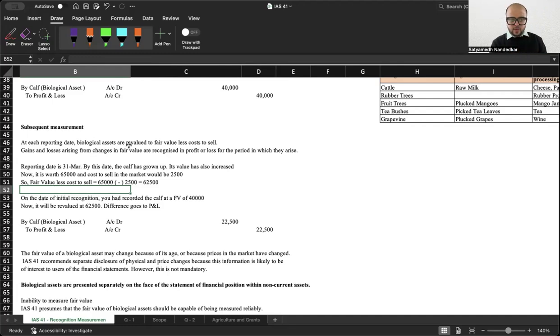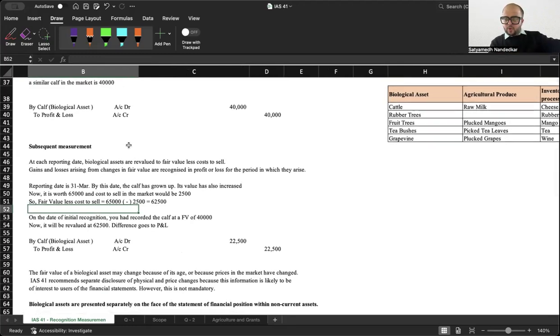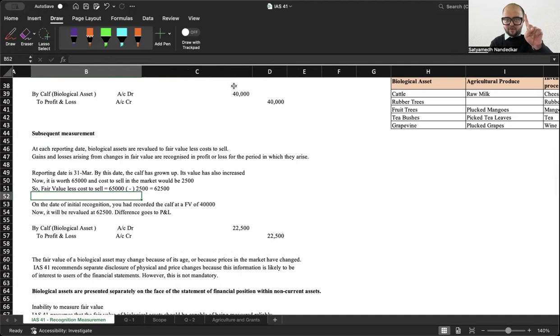How is the subsequent measurement done at each reporting date? Fair value less cost to sell. The calf, when it was born, the market value of one calf was 40,000. I recorded that at the fair value. Calf account debit to profit and loss account, because that is a gain for my business.